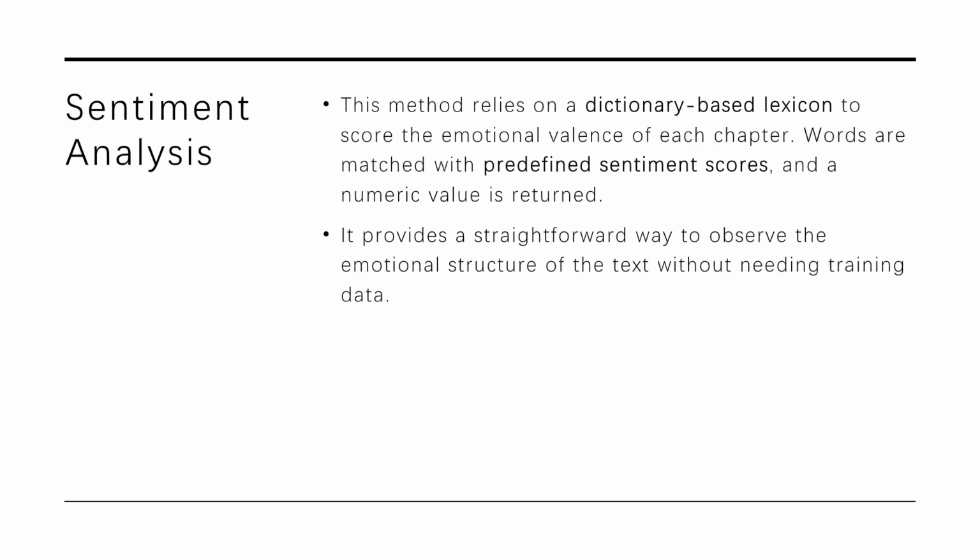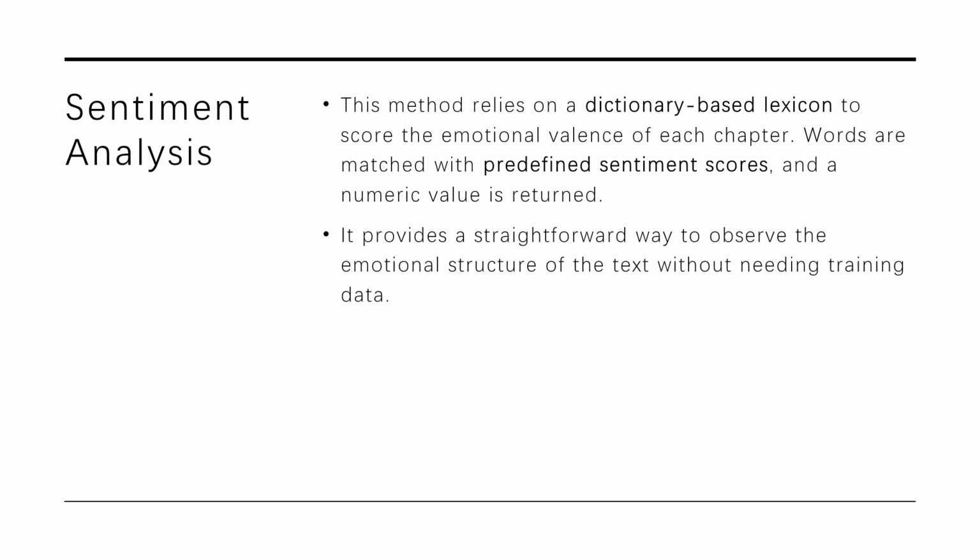content. I used the syuzhet package in R to perform sentiment analysis. This method relies on a dictionary-based lexicon to score the emotional valence of each chapter. So words are matched with predefined sentiment scores and a numeric value is returned.